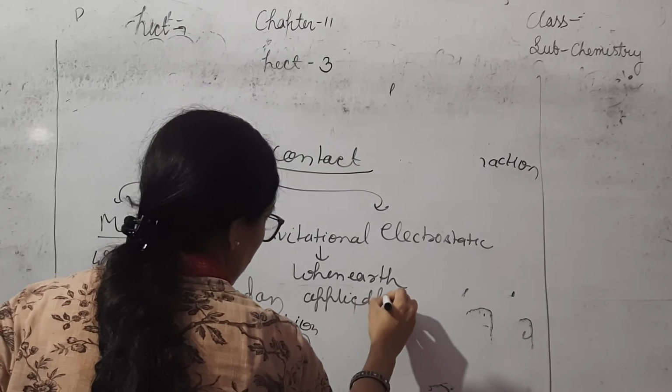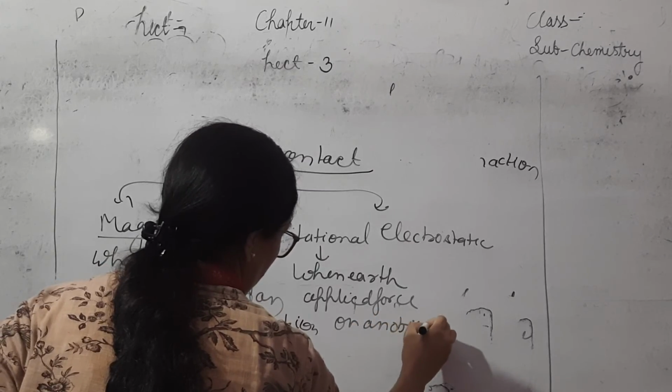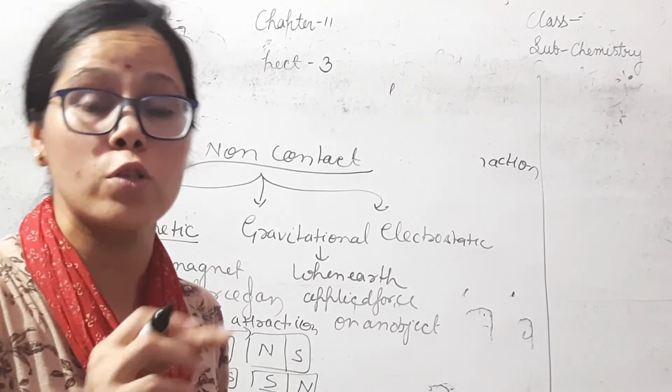Now gravitational force. When an object is on earth's surface, then earth applies a force on the object. The force applied by the earth on an object is known as gravitational force. It is also known as force of gravity.